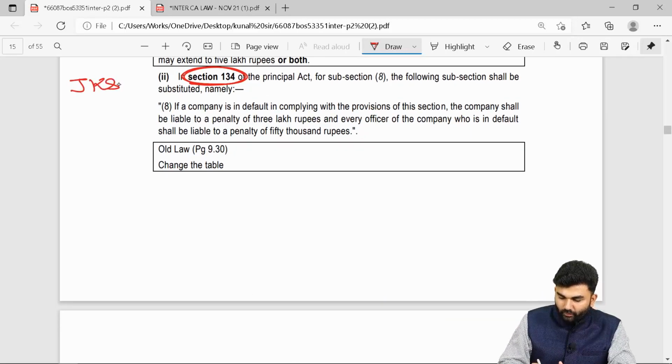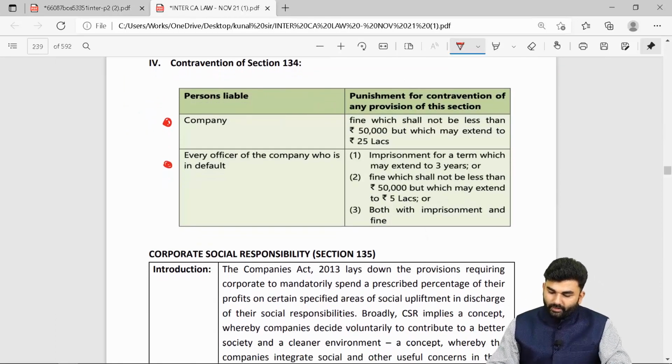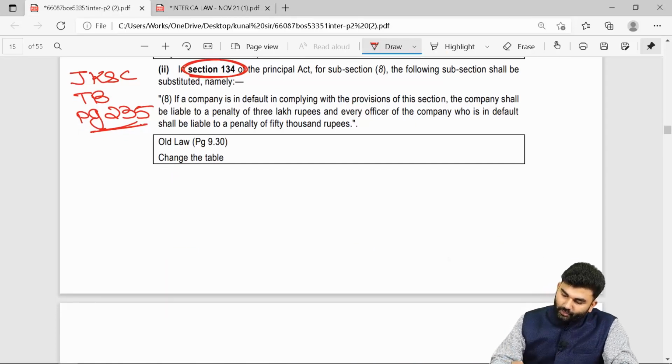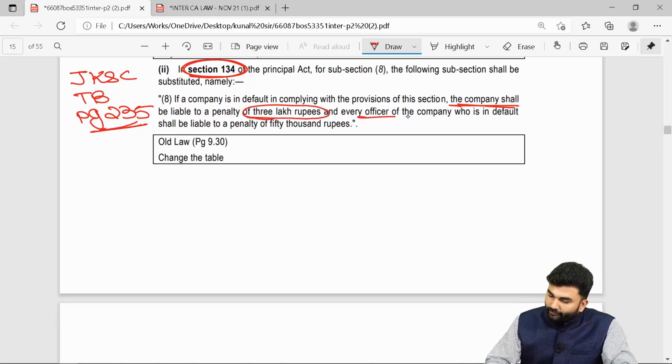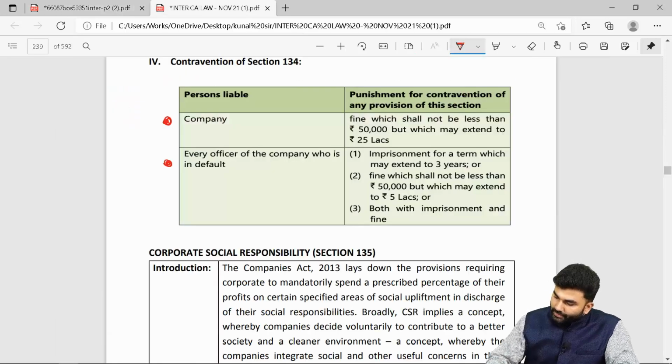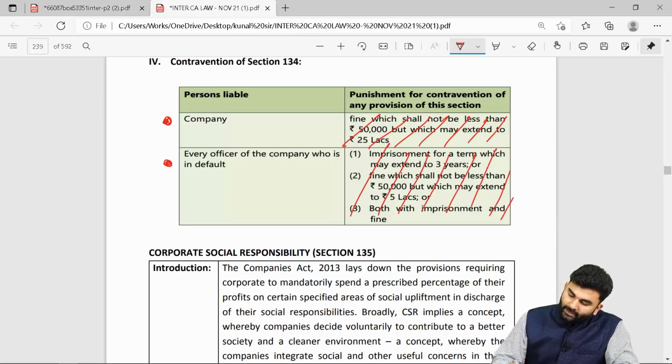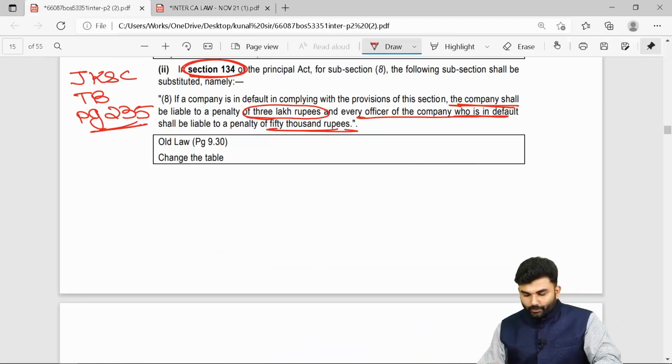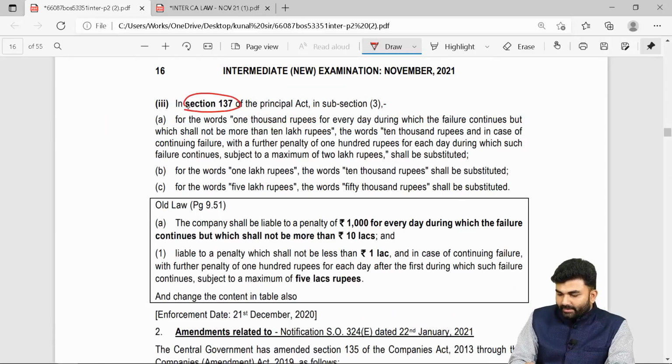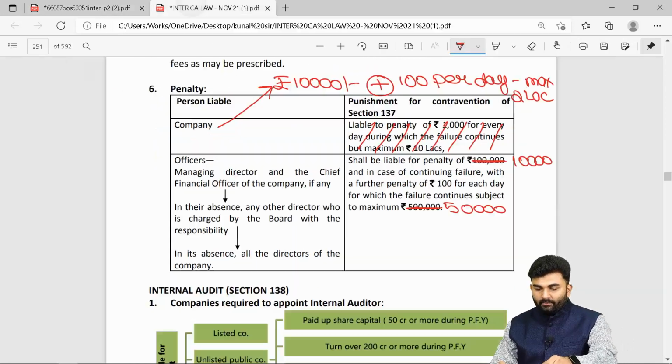Okay, so what is the change required to be made? First of all, just make a note over here, JKS's textbook, page number 235. Over here you will come across two penalties, and the penalties which you need to change: in case of a company the maximum penalty is 3 lakh rupees, and for officer in default it will be 50,000 rupees. So you need to just cut down everything, and in case of a company it is 3 lakh rupees, and in case of officer in default it is 50,000 rupees.